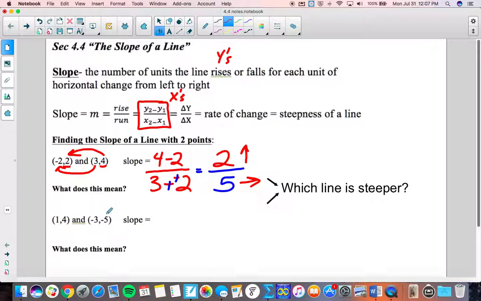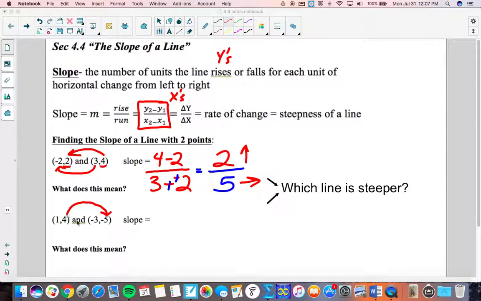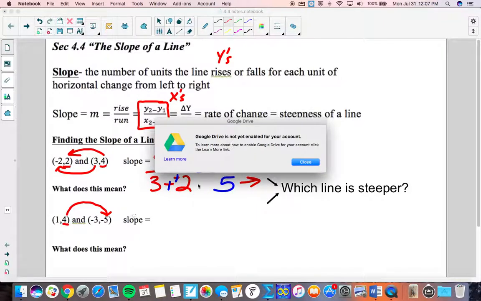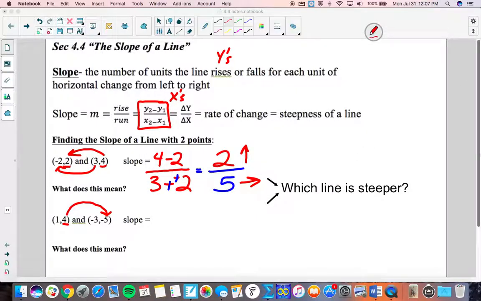Here, I'll show you subtracting. So I'm going to take my y's and subtract them first. Now I started with negative 4. I'm switching the order here. I go 4 minus negative 5.